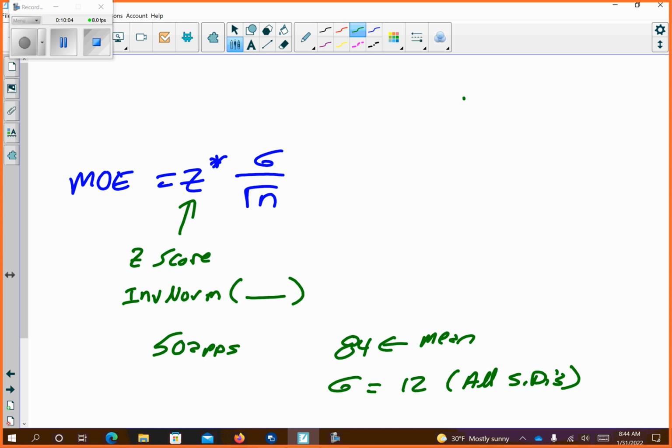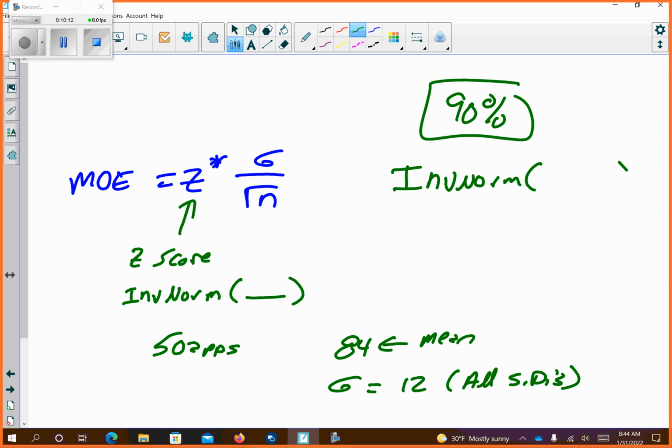So we want a 90% confidence interval, and we need to figure out what we're going to plug into the inverse norm. 90 is how far from 100? 10. 10 divided by 2 is 5, so I'm going to make this 95%, which is 0.95.